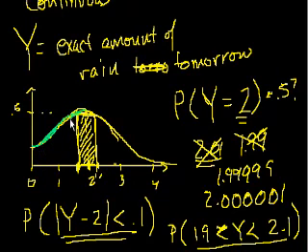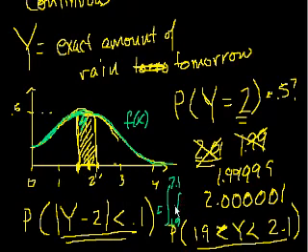If this line was defined by, I don't know, I'll call it f of x. I mean, I could call it p of x or something. The probability of this happening would be equal to the integral, for those of you who have studied calculus, from 1.9 to 2.1 of f of x dx, assuming this is the x-axis, right?